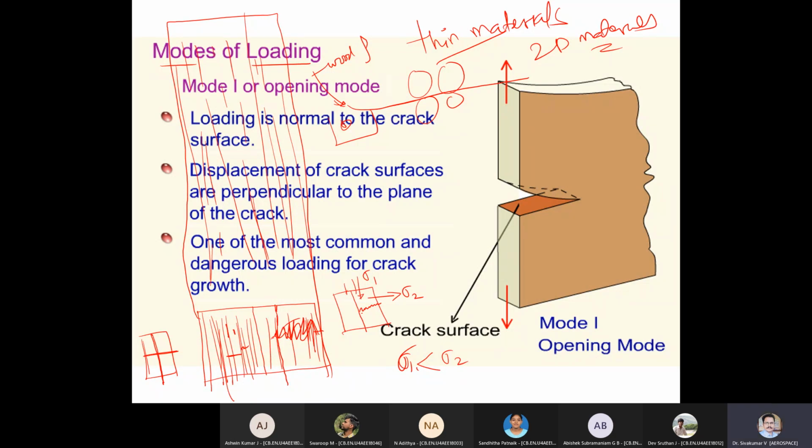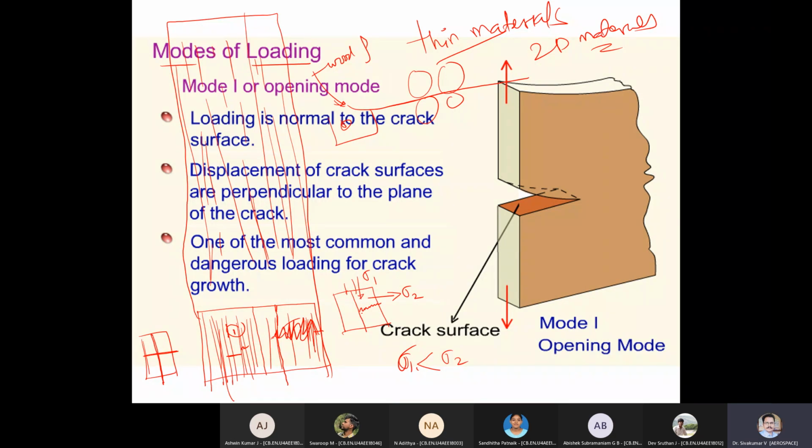The growth of the crack will be more. Crack 1, sir. Crack 1. Now you understood fully, isn't it? Yes, sir. So this is fracture mechanics. Now you understood which crack is severe.